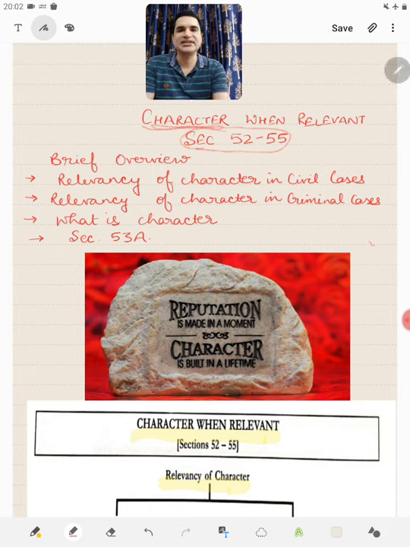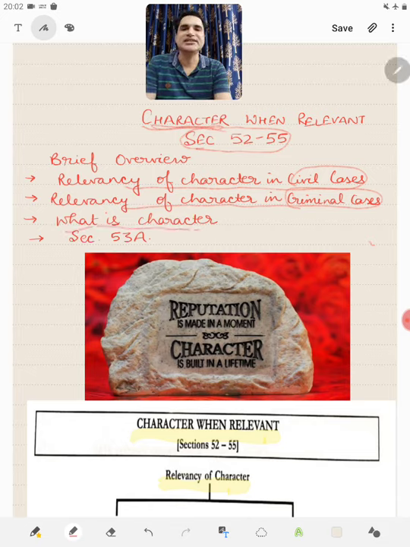First we will see the relevancy of character in civil cases, that is, whether character is relevant or not in a civil case, and if it is relevant, then when. Then the relevancy of character in criminal cases: whether character is relevant or not, and if it is relevant, whether good character or bad character is relevant.